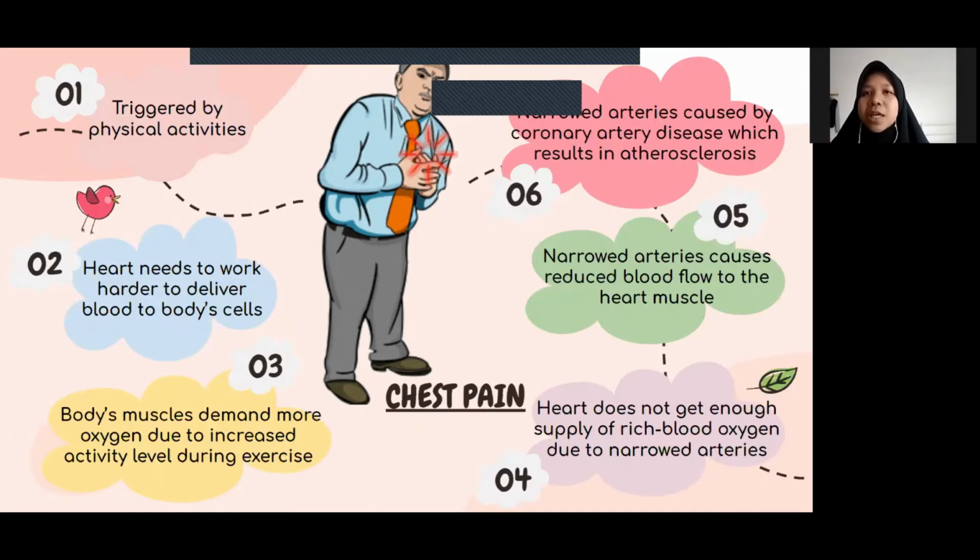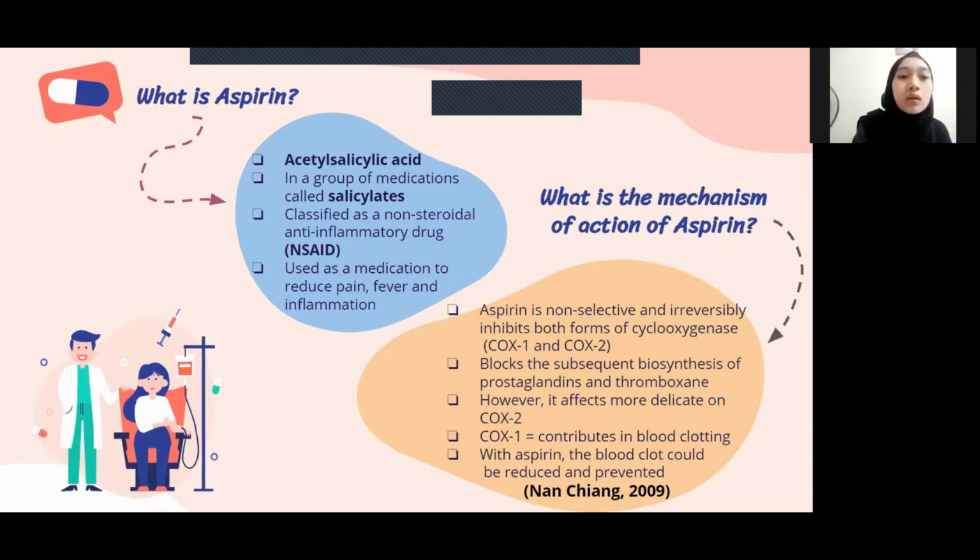Therefore, chest pain usually occurs when there is a reduced blood flow to the heart muscle, resulting from narrow arteries. So, the heart doesn't get an adequate supply of oxygen-rich blood. Narrow arteries are commonly caused by coronary artery disease due to a build-up of fatty substance or plaques inside the arteries, which is called atherosclerosis. The plaques may also form clots and clog the arteries when they break off, which is why oxygen-rich blood cannot reach the heart and eventually causes chest pain and angina.